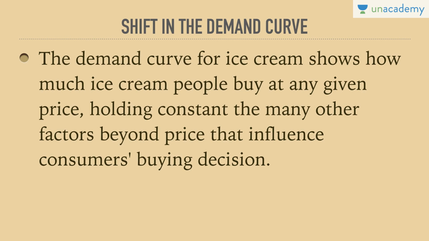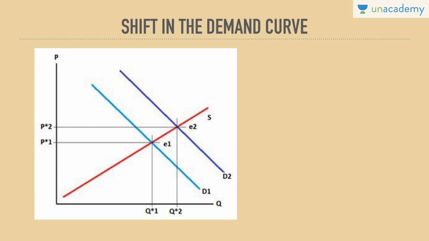But in case of a shift of a demand curve, let me show you the diagram where a new demand curve is obtained. So D1 is the old demand curve. This is where the entire concept of P1 and Q1 was operating. So a consumer was demanding Q1 goods at P1 price. If the consumer is willing to demand a higher quantity of the same good at a higher price, this would result in a shift in the demand curve. It means that if the price of the good increases, his quantity demanded for that good also increases. It would lead to a shift in the demand curve, and a new demand curve D2 will be obtained.